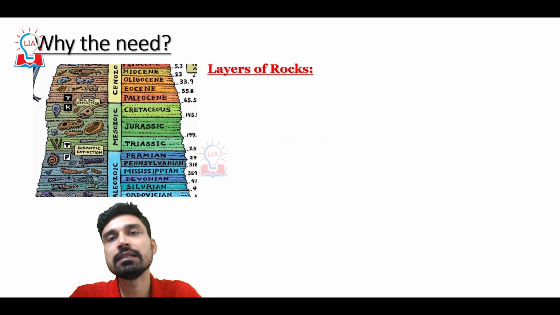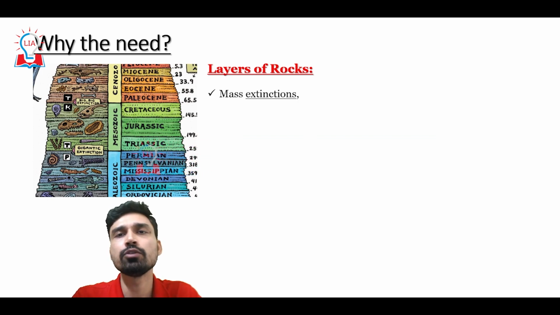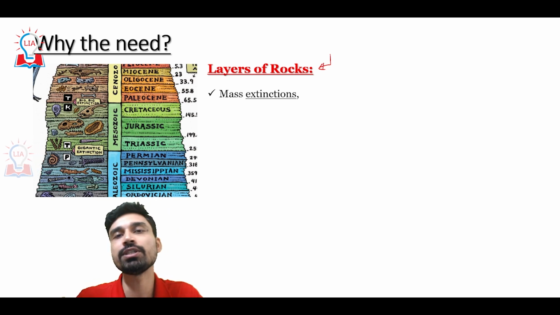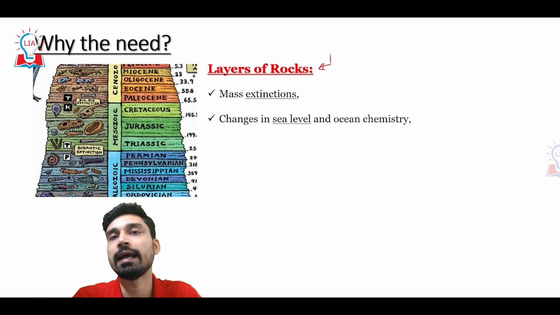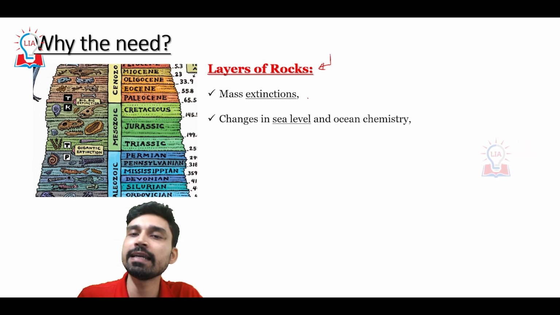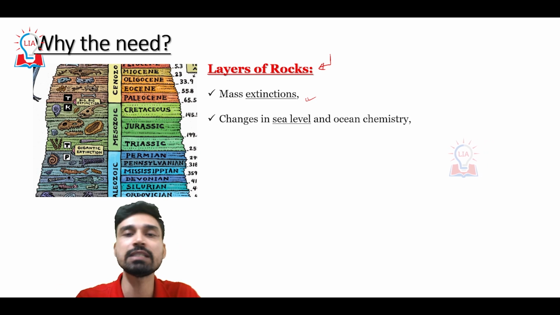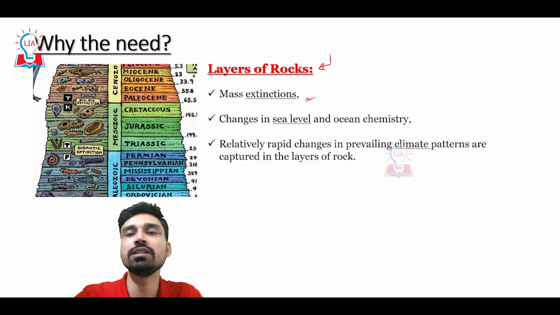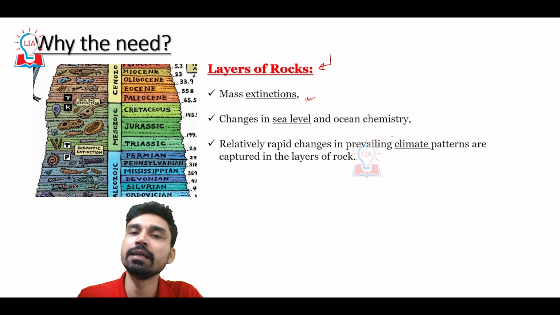So the question comes: why do scientists feel the need to classify the Earth's history into a new epoch? The answer is very simple, and this is true for any classification that has been done in the past. The layers of the Earth, especially the layers of the Earth's crust, have undergone significant changes over millions and millions of years, and these rocks contain evidence of the major events that Earth has experienced. For example, mass extinctions of animals and plants, significant changes in the sea level and ocean chemistry, or relatively rapid changes in the prevailing climate patterns.